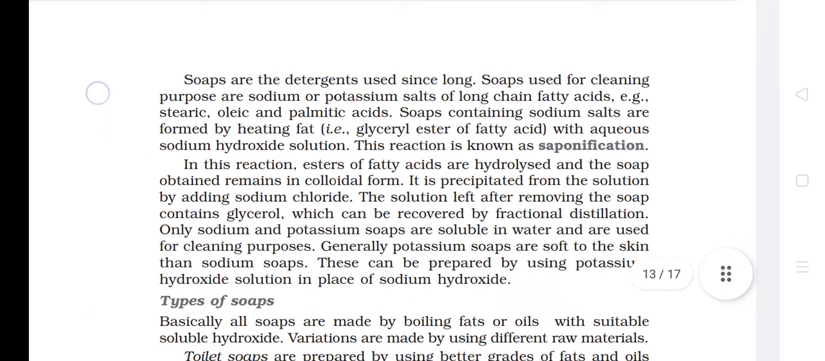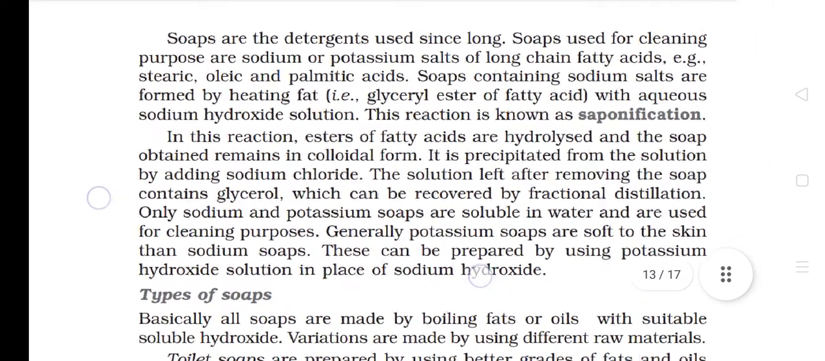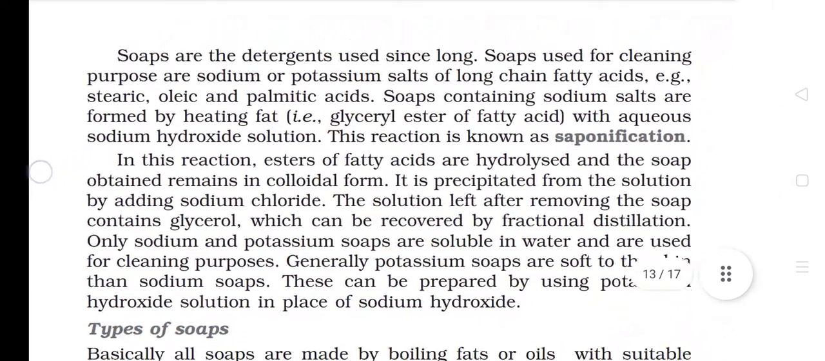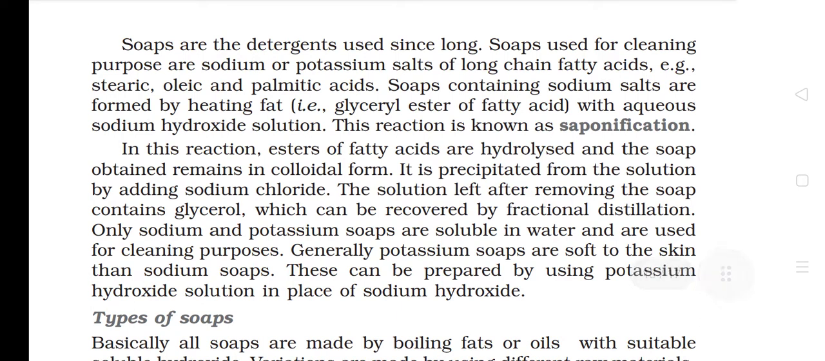Soaps are the detergents used since long. Soaps used for cleaning purpose are sodium or potassium salts of long-chain fatty acids, for example stearic, oleic, and palmitic acids. Soaps containing sodium salts are formed by heating fat, that is glycerol ester of fatty acids, with aqueous sodium hydroxide solution. This reaction is known as saponification.